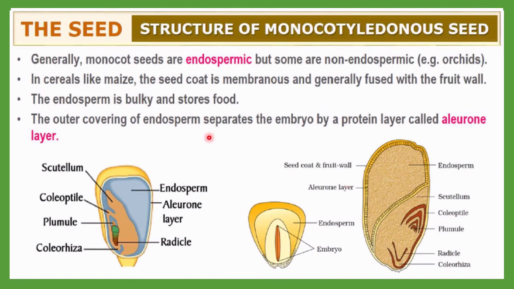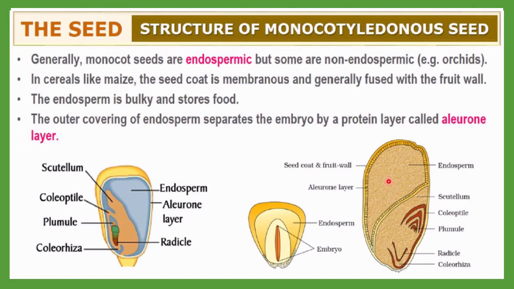Now let me discuss the structure of monocotyledonous seeds. Generally monocot seeds are endospermic, you must remember. Let me discuss the definition of endosperm. Suppose this is a seed in which you can observe two different segments inside.